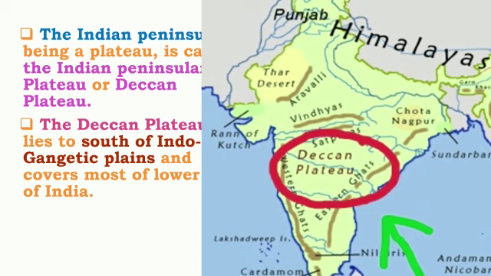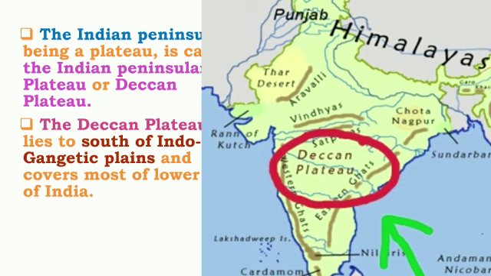What are the uses of plateaus? Plateaus are very useful because they are a store of minerals. Minerals means khanijagalu, which are used as raw materials for many industries.